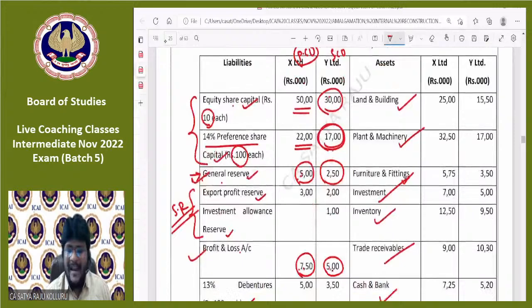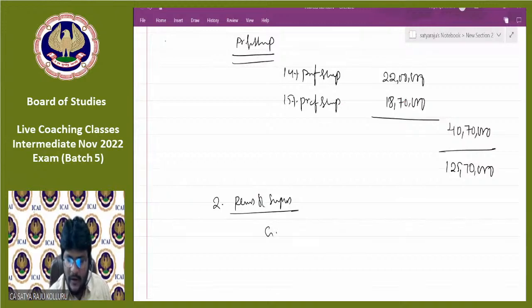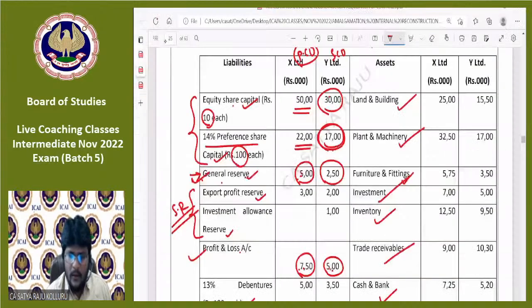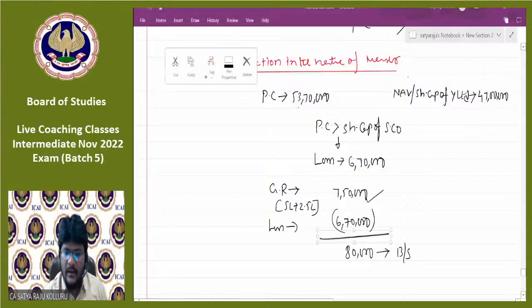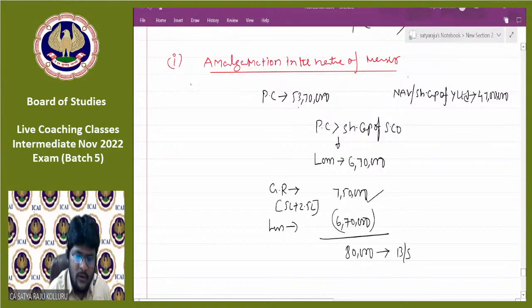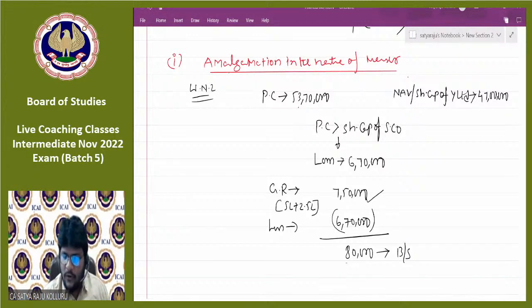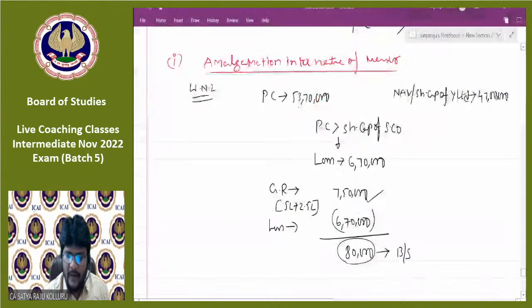Now, line by line addition, because the reserves and surplus of the selling company would become the reserves and surplus of the purchasing company. Start with general reserve, guys. General reserve, line by line addition, we already did. You can take it as working note number 2 as well. We need to represent 80,000 of the general reserve in the balance sheet, so you can directly take it as 80,000.